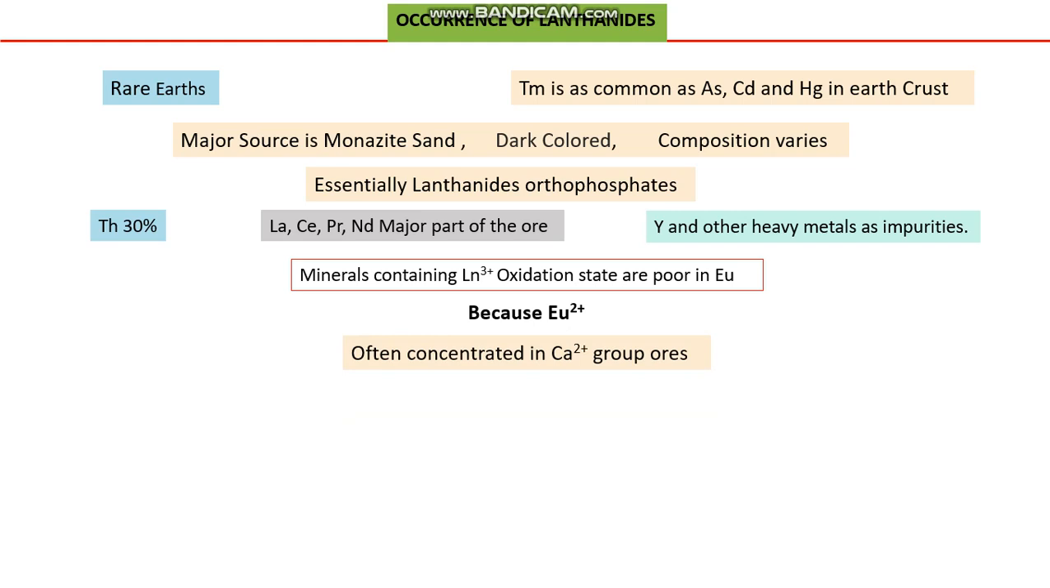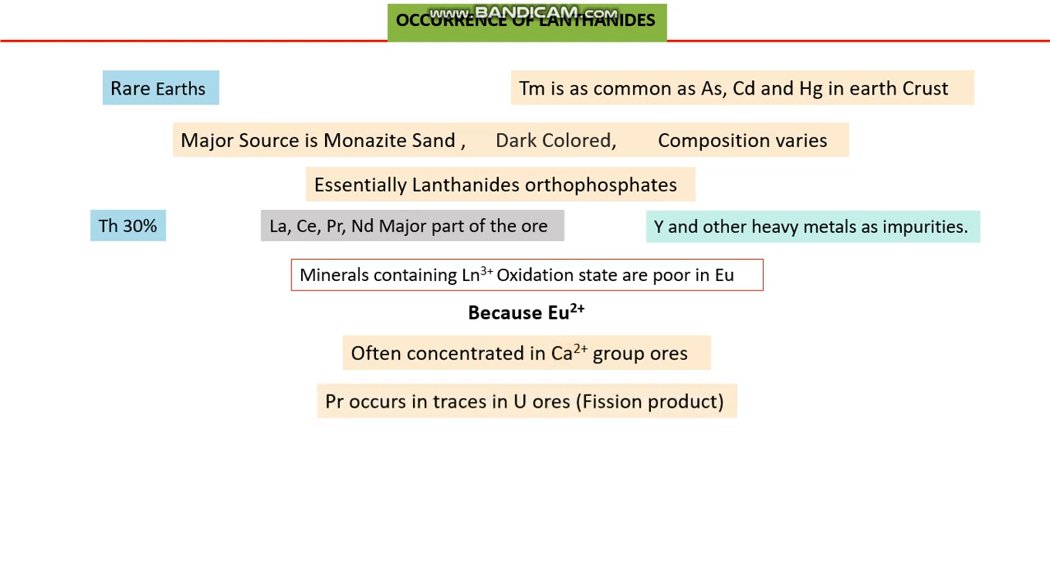Europium, which exists in plus 2 oxidation state in its common compounds, can often be concentrated from calcium group ores where the metals are present in plus 2 oxidation state. So this is the family of europium, where the metal ions contain plus 2 oxidation state.